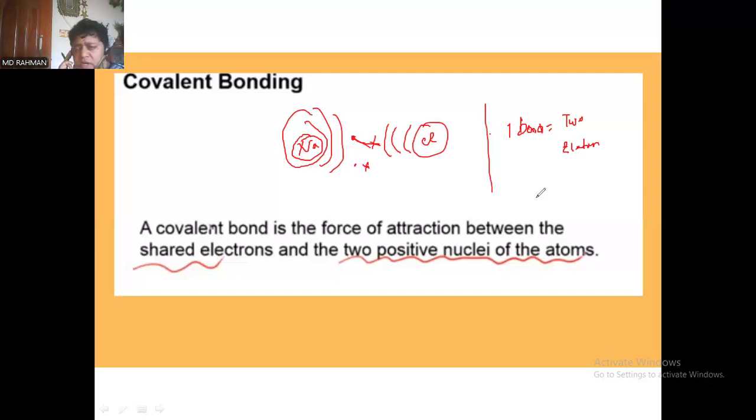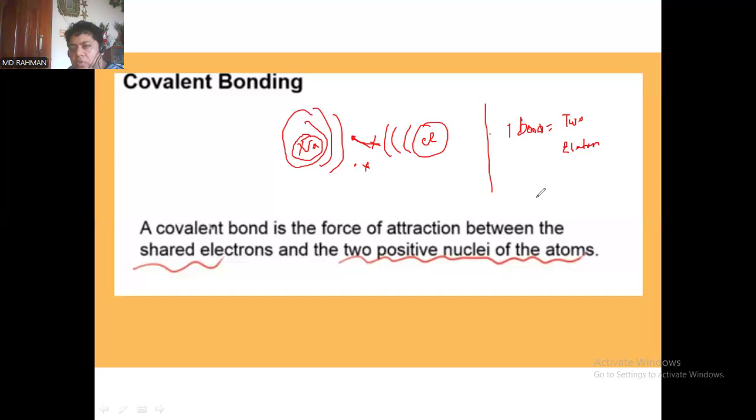Normally, electrons are divided in orbits, and orbits are divided into suborbits. So when any chemical change happens, the electrons of the outer shell are changed or moved. We will see this later in our graphical presentation.